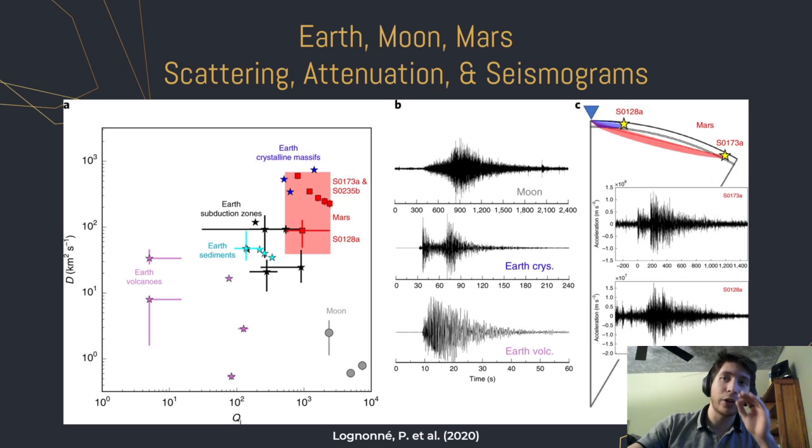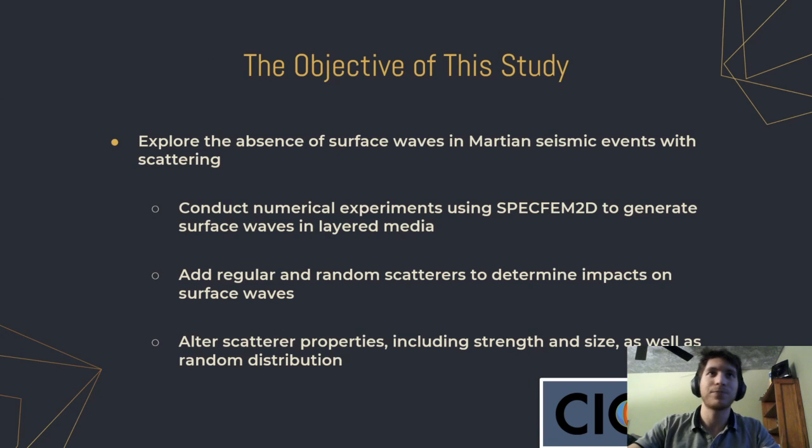Now, in the middle and on the right, we can see that the seismograms are somewhat similar between the two clear Martian seismograms and the terrestrial crystalline seismogram, which is the one on the bottom, but without the surface wave component. Now, relative to the Earth, the Moon and Martian seismograms exhibit quite a strong and very long coda. And the long coda on the Martian waves appear to be due to the interactions of teleseismic waves and with a heterogeneous crust. Now that we've covered these things, let's get into modeling.